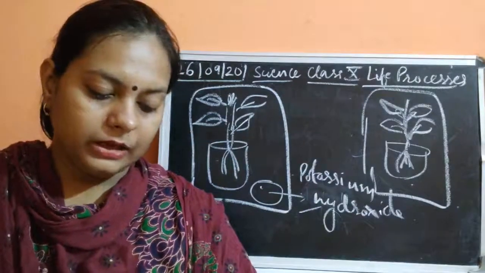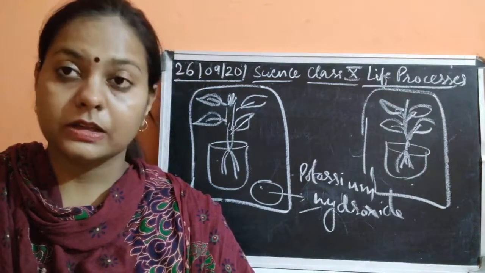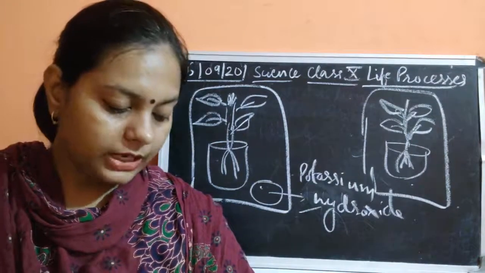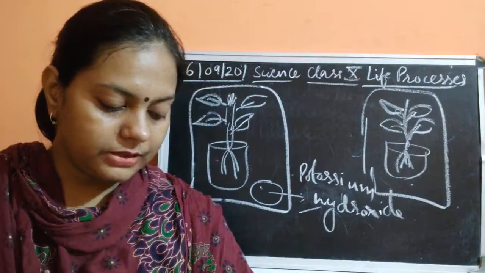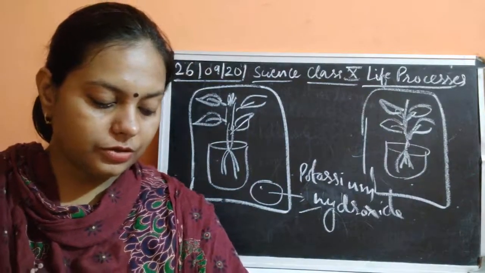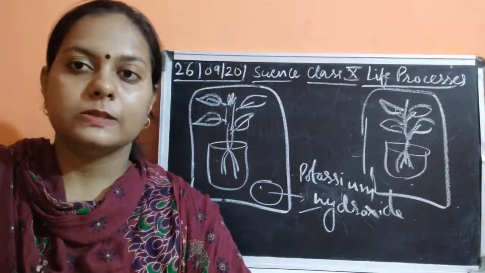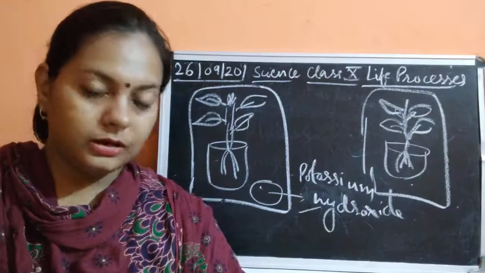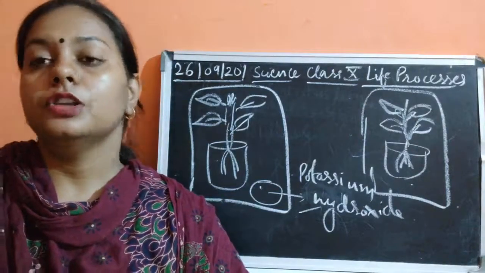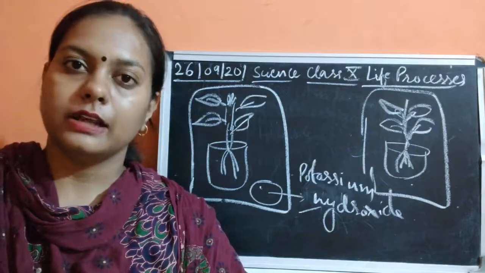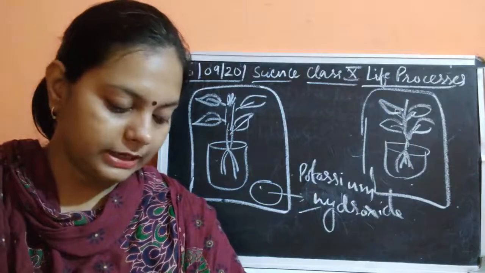Then after that, a small quantity of water is used in photosynthesis, as in the photolysis of water, which acts as an electron donor. Water is split up into hydrogen ions, electrons, and also oxygen. So this is where the oxygen is coming from. The oxygen is coming from the photolysis of water, which we have already studied.